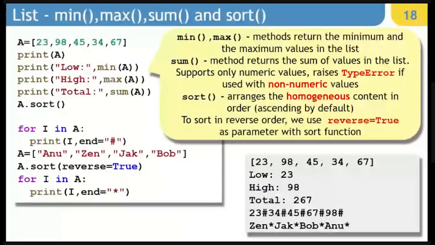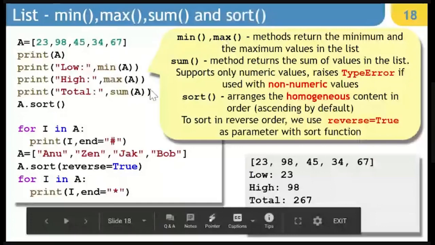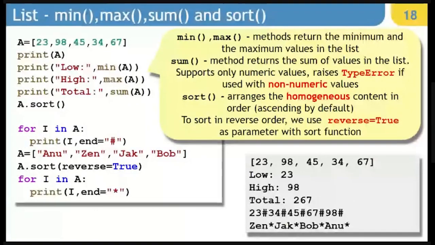Now let's talk about certain things that do not work with non-numeric values. For example, min and max will work with both string as well as numeric values, but sum will not work. Sum of names will not make any sense, and that is why it does not work, right? So in this particular case, we have all numerical values. So it is going to show you 23 as the minimum value, 98 as the maximum value, and total it will calculate. And then here we are extracting the content.